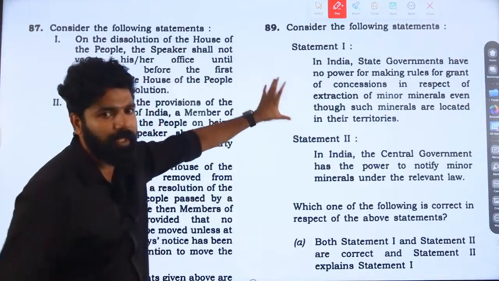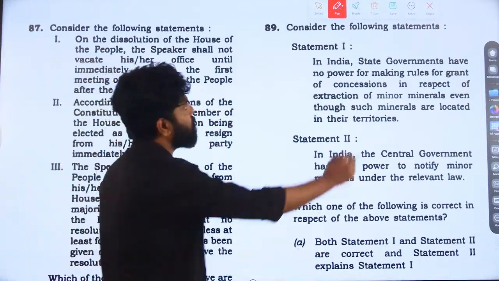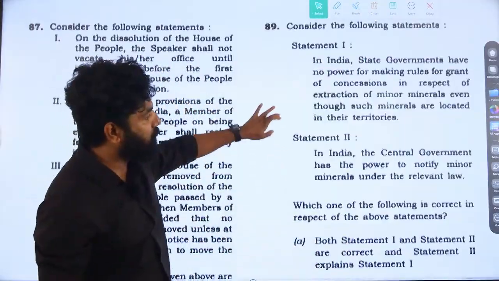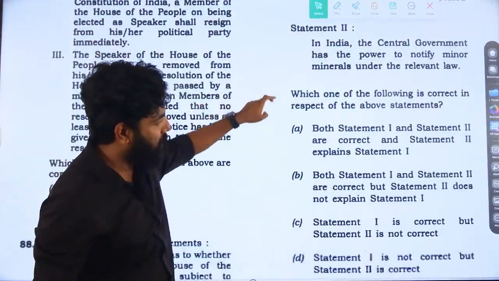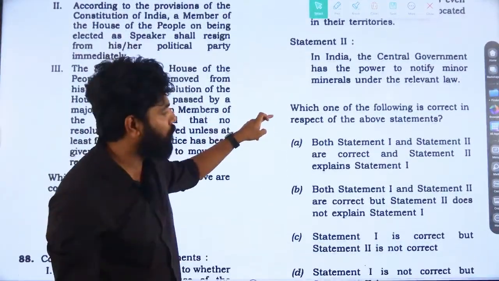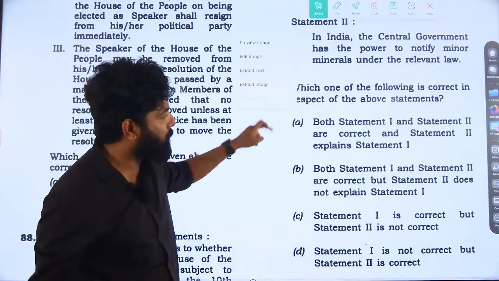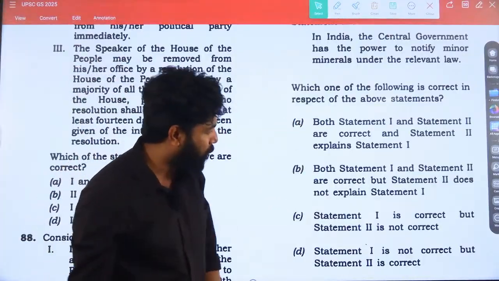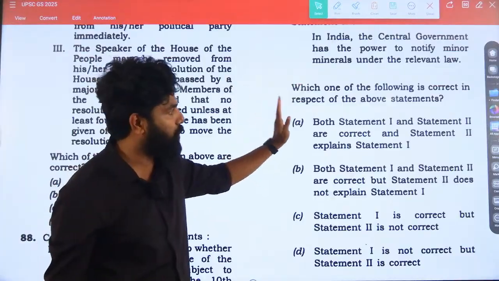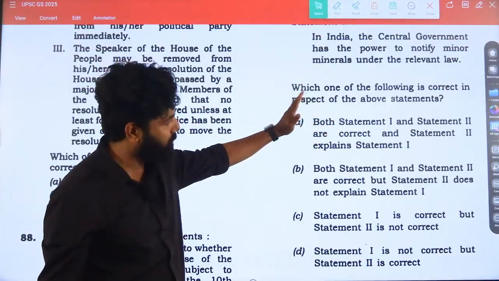We can go through this statement, assertion and reasoning based question. If these two-statement type questions are asked, we can come up with a clue from the options themselves. When we go through each of these options, at least one of the statements is correct. Option A says both are correct.